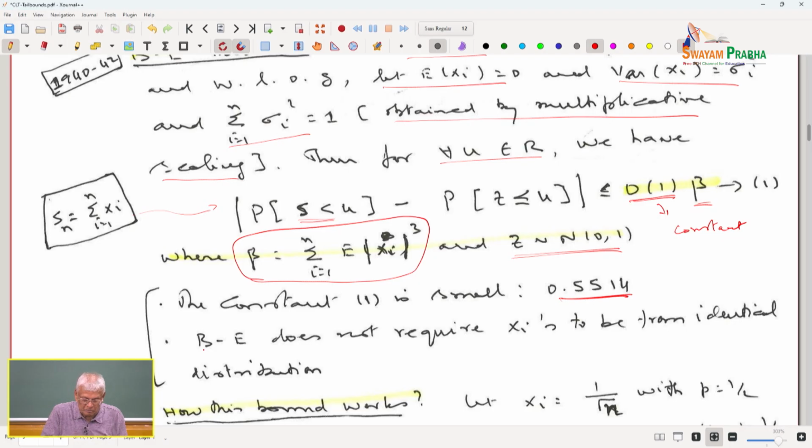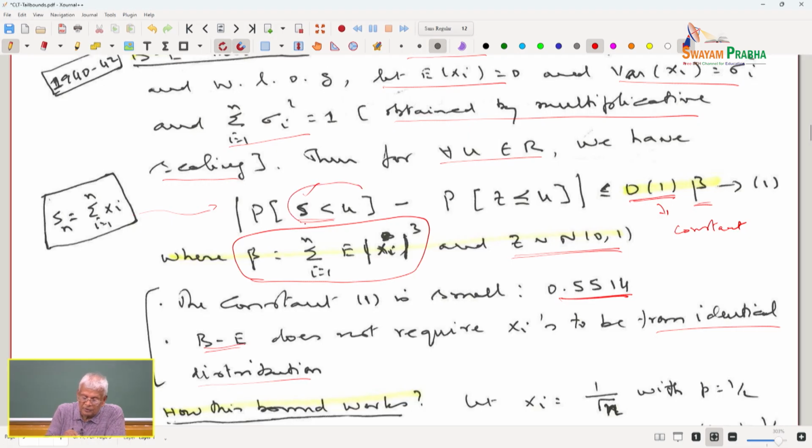Please understand, the Berry-Esseen theorem does not require the variables to be identical. If they are identically distributed, there is an additional thing I should be able to utilize, in which case sigma_i squared will all be sigma squared. So, now you see the essence of the convergence result. S is the random variable that represents the sum; we compare the probability that S is less than or equal to u with the probability that Z is less than or equal to u.